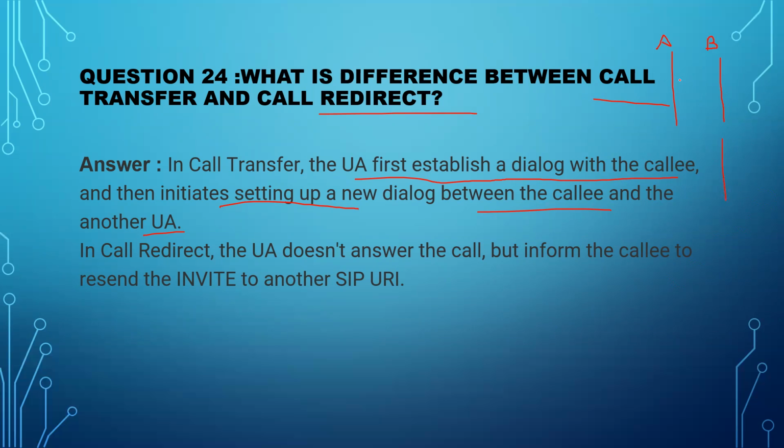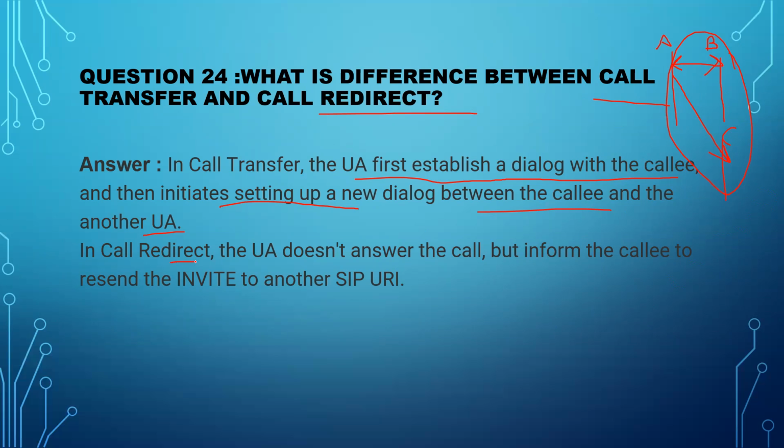So what A will do, A will first establish a call. Already A and B are communicating with each other. Now A wants to transfer it. A will first establish a dialogue with the callee and then initiate setting up a new dialogue between the callee and another. So first it will establish a dialogue with C, then it will establish a dialogue between B and this C. This is called transfer. In this transfer, A is contacting C, and once it receives the call, A will initiate a transfer between B and C.